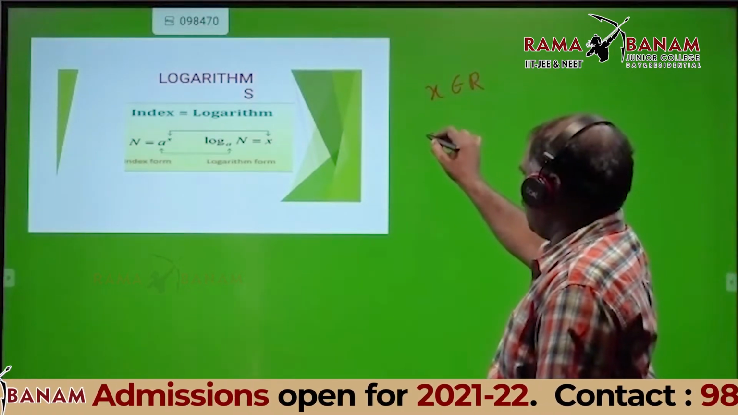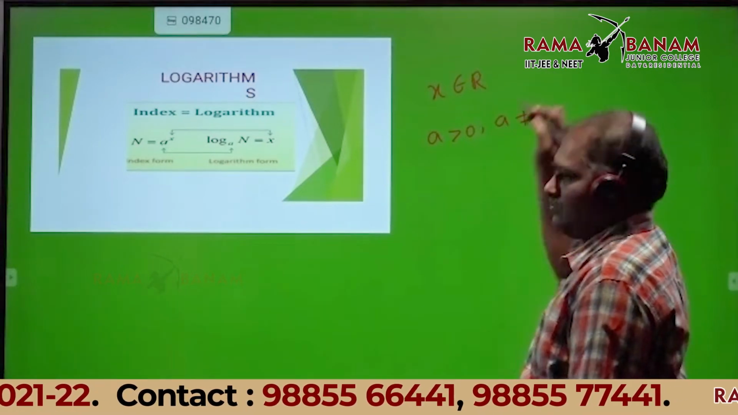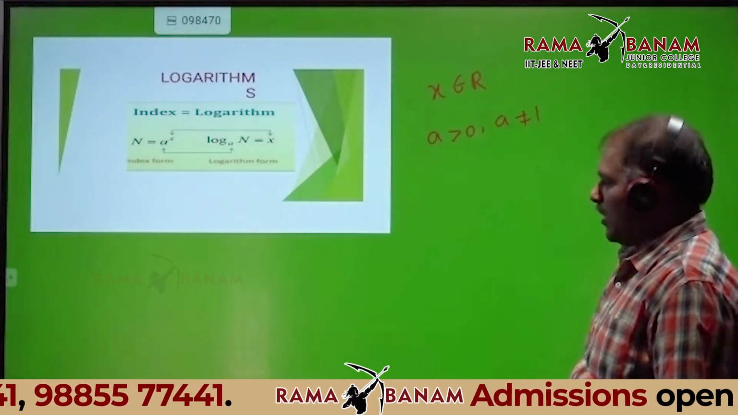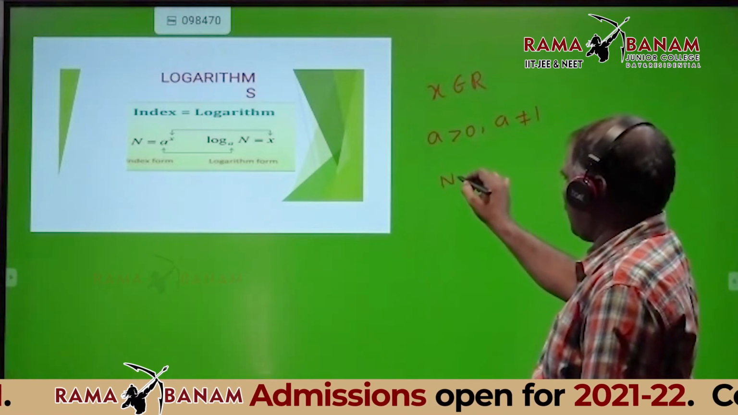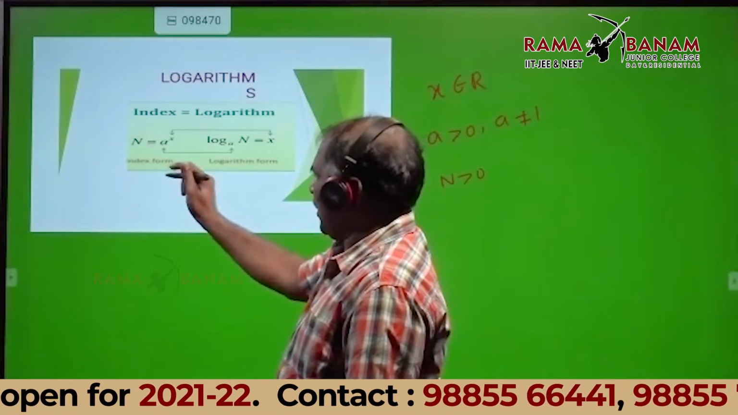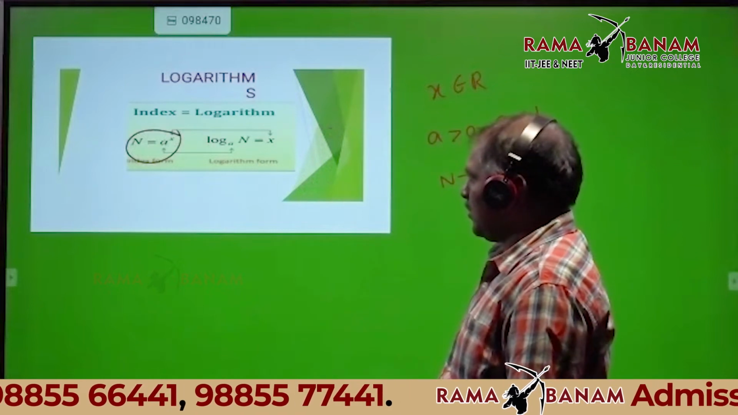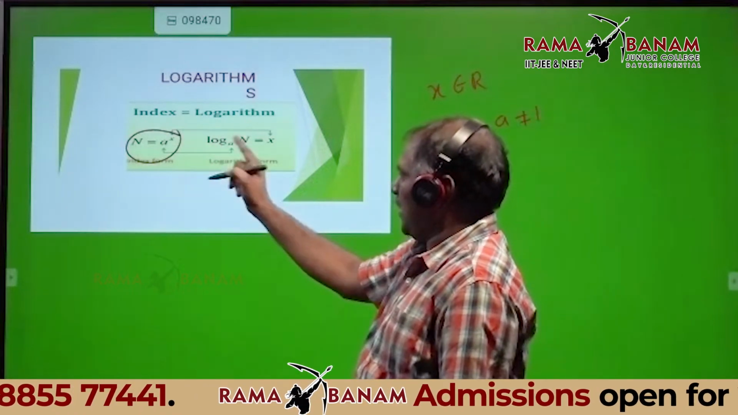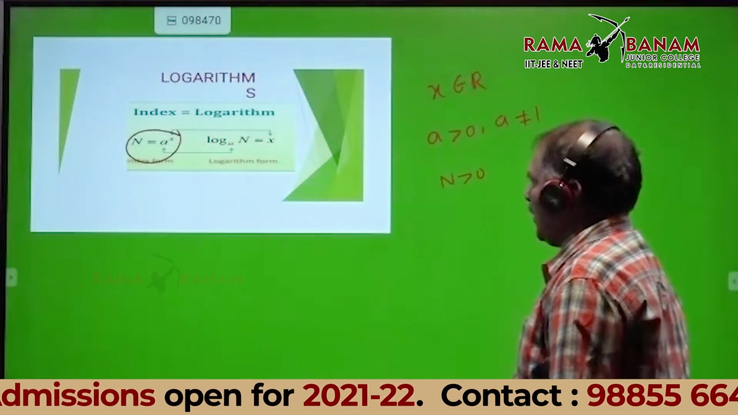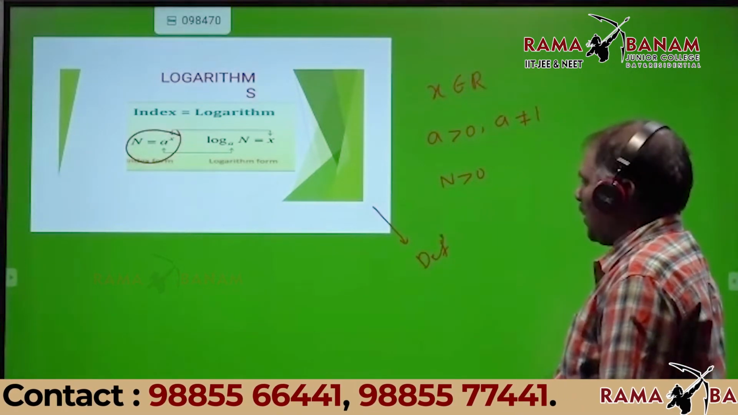The value of a must be positive and a not equal to 1, and n also must be greater than 0, such that n is equal to a power x. Here you can see n is equal to a power x implies x is equal to log n base a. This is called the definition of logarithm.